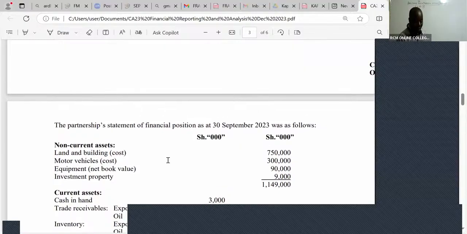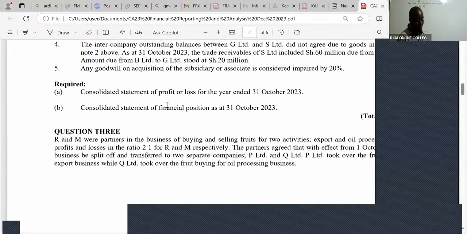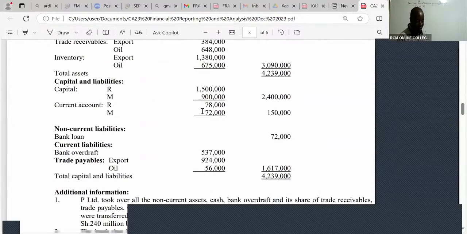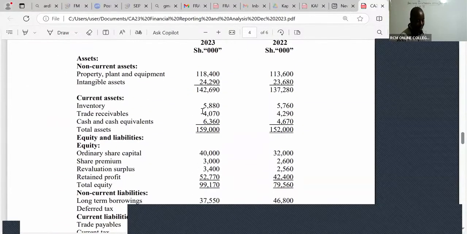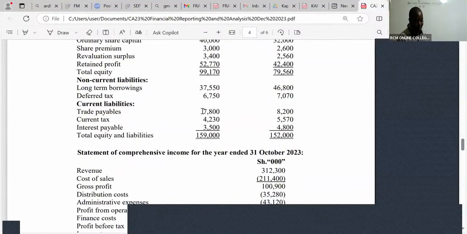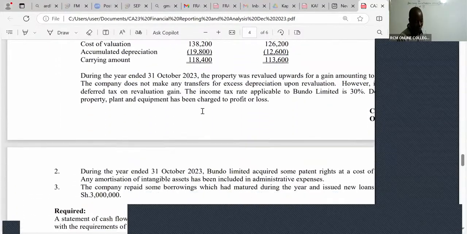You can see that in this sitting, they gave us a group statement of profit or loss and a group statement of financial position, very important. And in the same sitting, they also tested this concept of cash flow. They never miss. So what do they want me to do?